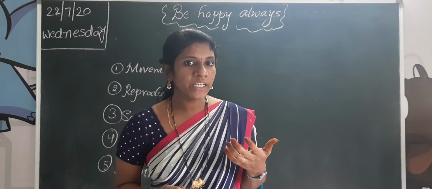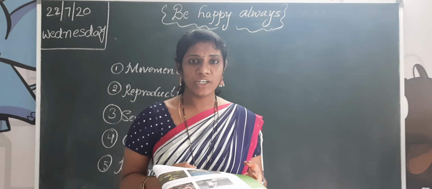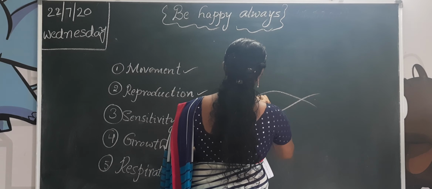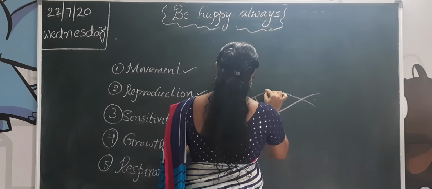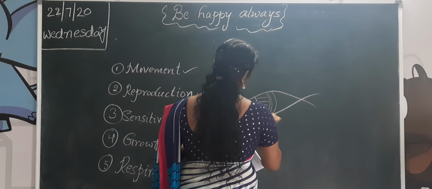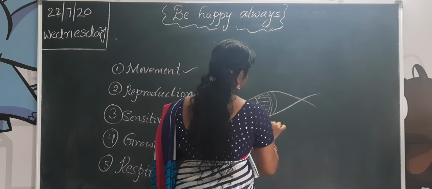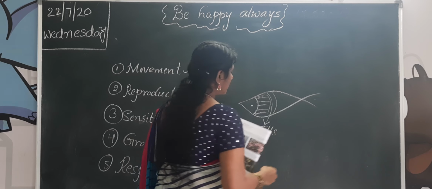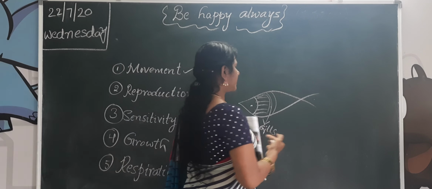Fishes, how can they breathe? With their gills. You know gills. Okay, with these gills, the fishes can breathe.